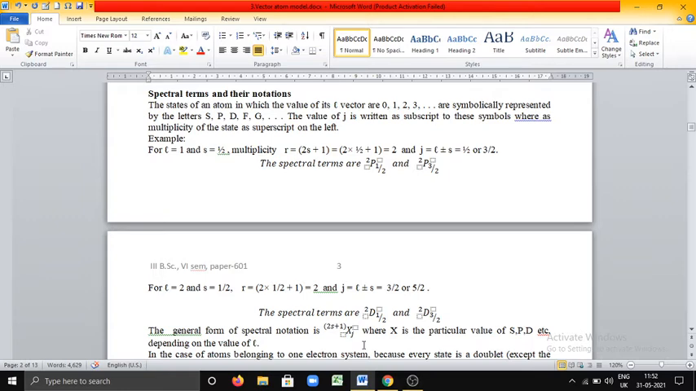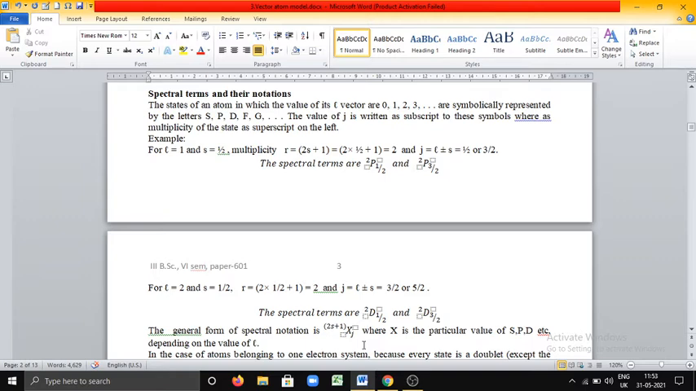All of us are aware that the state of an atom in which the value of the vector L can take the values 0, 1, 2, 3, etc., and are symbolically represented by the letters S, P, D, F, etc. L equal to 0 is represented by S, L equal to 1 by P, L equal to 2 by D, and so on. The value of J is written as a subscript. While writing a spectral term, you have to write the value of J as a subscript.